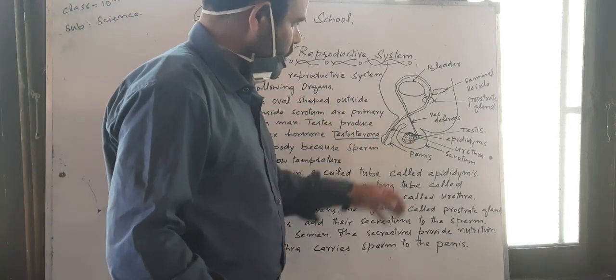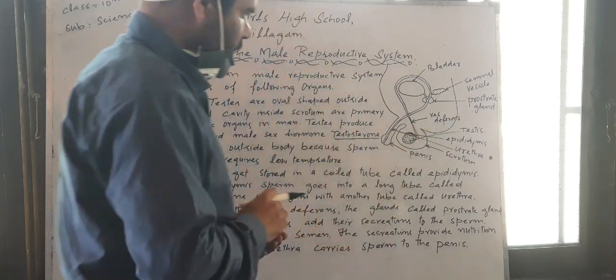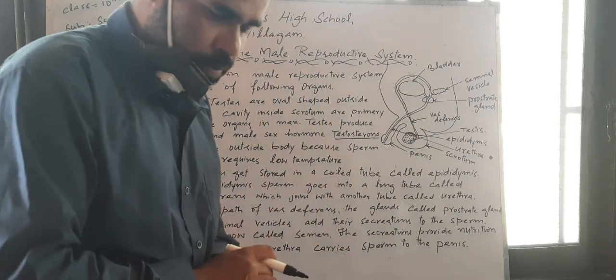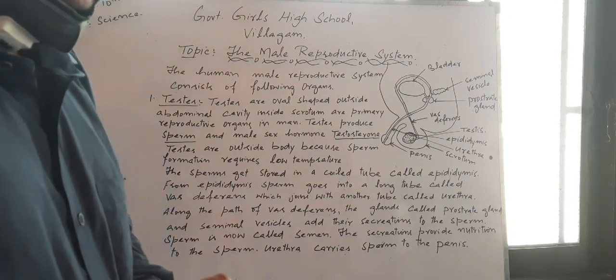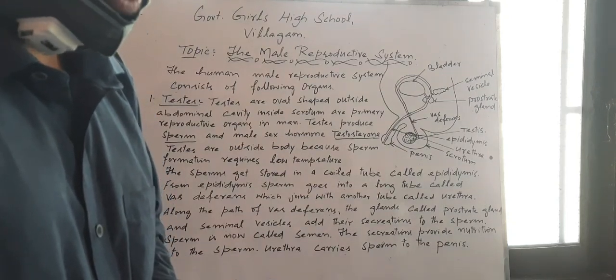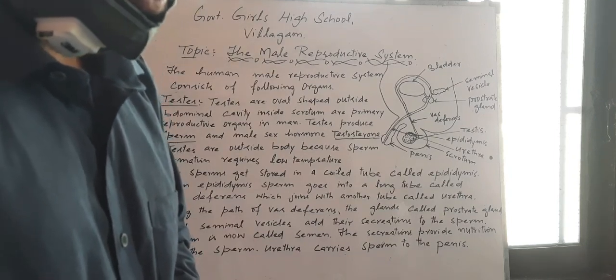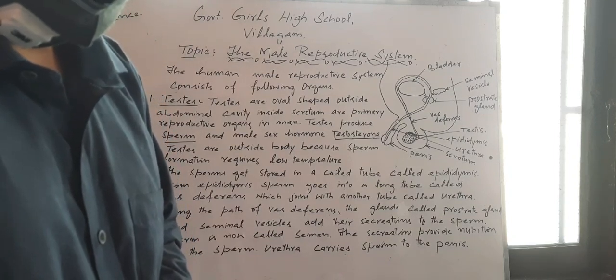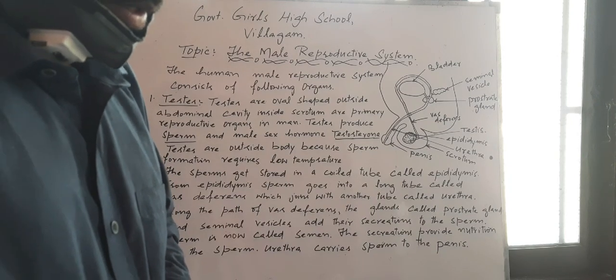One more thing is that the testes lie outside the body because sperm formation requires low temperature, at least 3 degrees less than the body temperature. As all of you know, the body temperature is 37 degrees Celsius or 98 Fahrenheit.